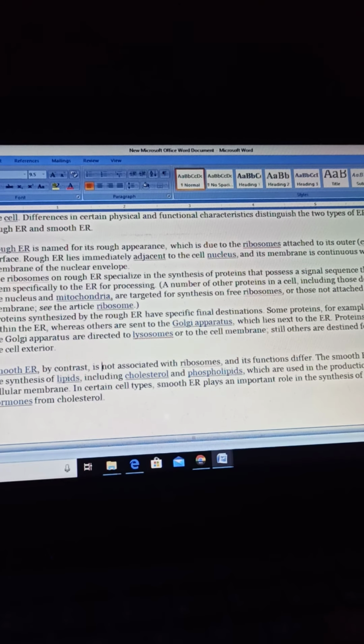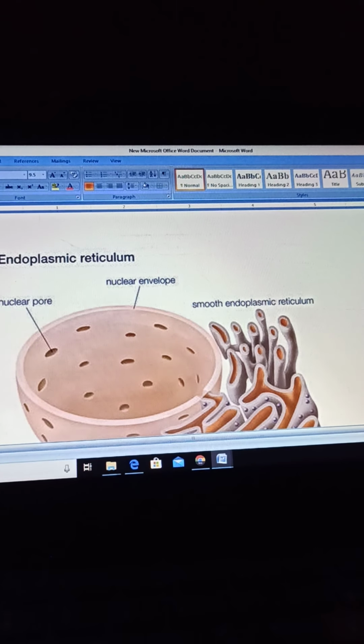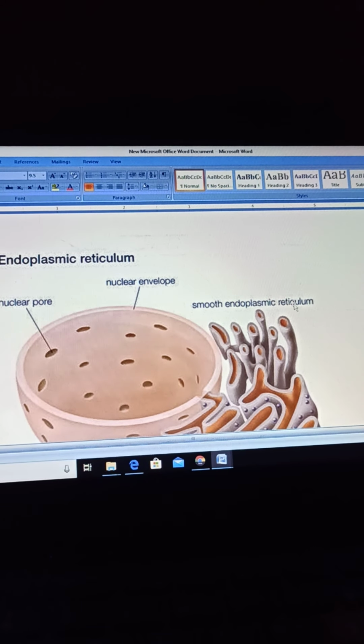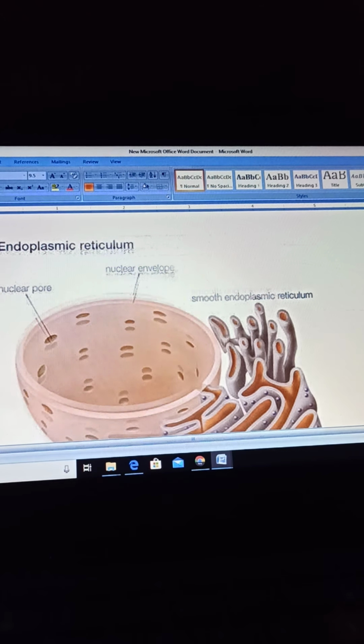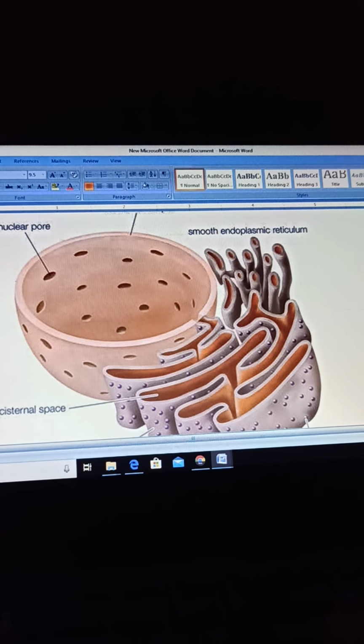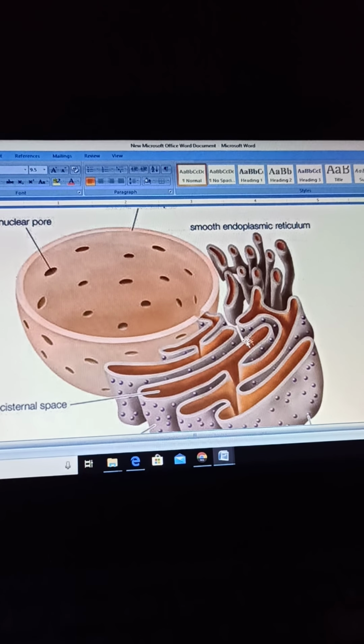I hope through the structure both the things are clear to you. This is smooth endoplasmic reticulum, means they have no ribosomes on their surfaces, and in case of rough endoplasmic reticulum, the ribosomes are present on the surfaces.